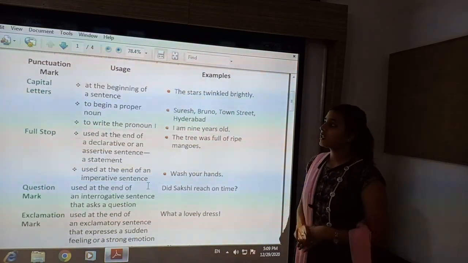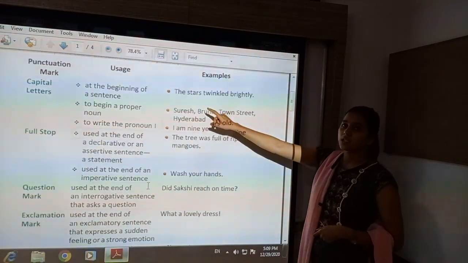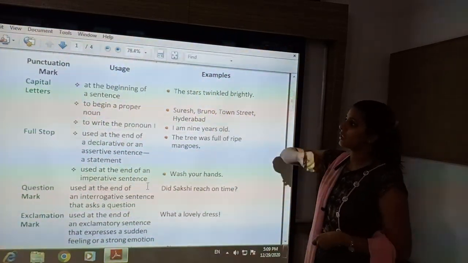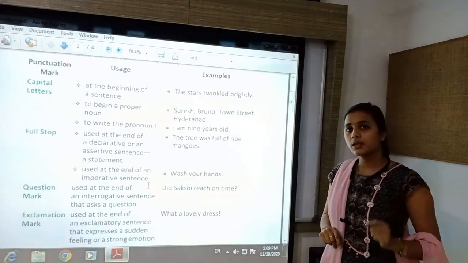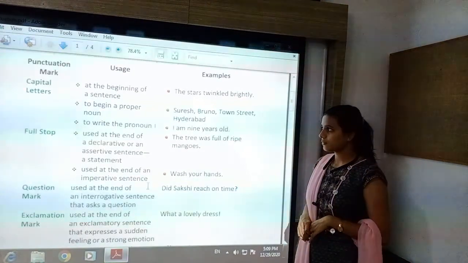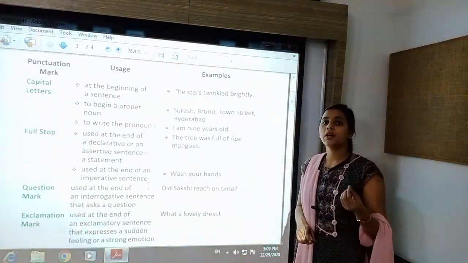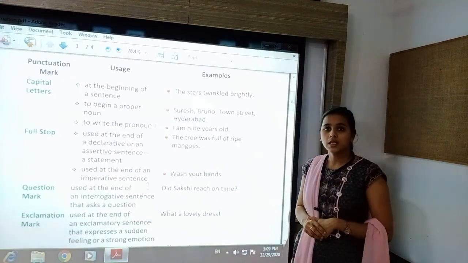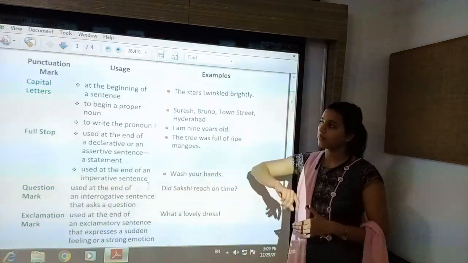The first punctuation mark is the capital letter. Where is it used? A capital letter is used at the beginning of a sentence, so the first letter in the beginning of a sentence is written in capital. It is also used to begin a proper noun, that means when a name is given, there we use a capital letter.